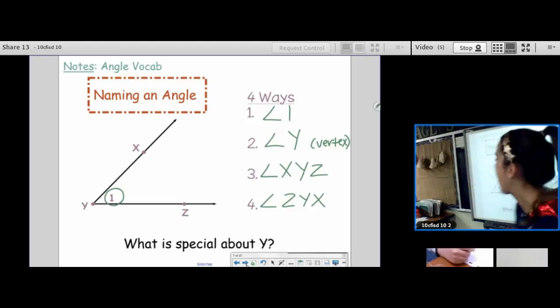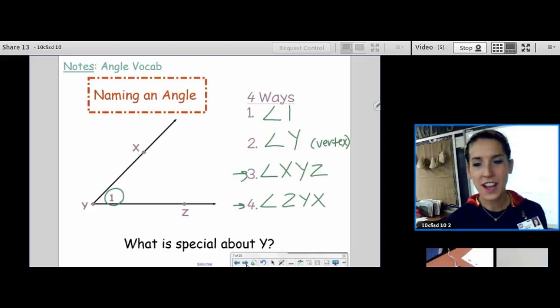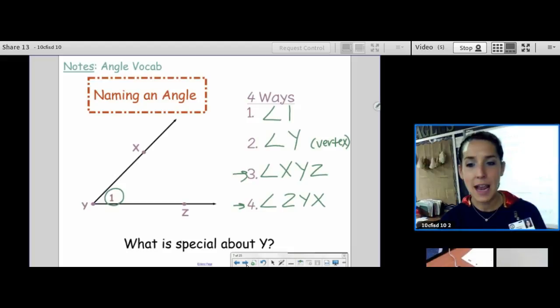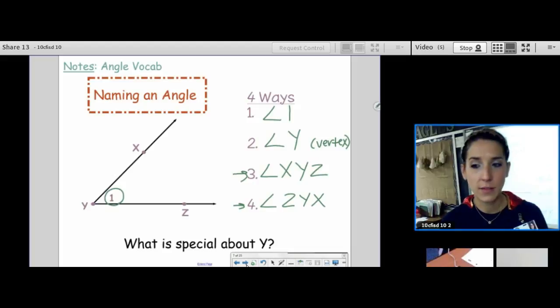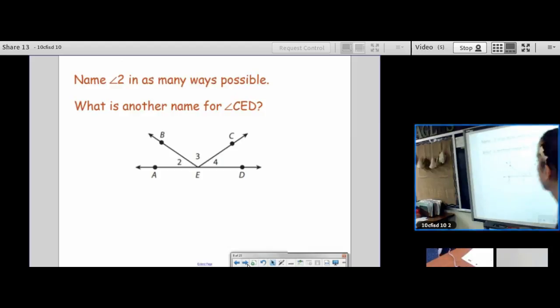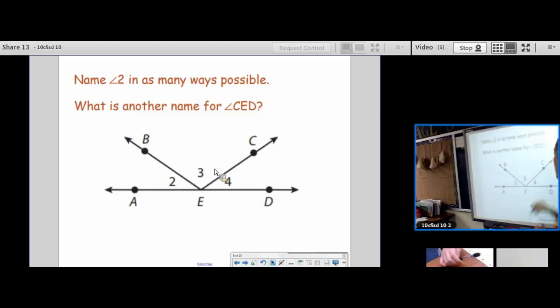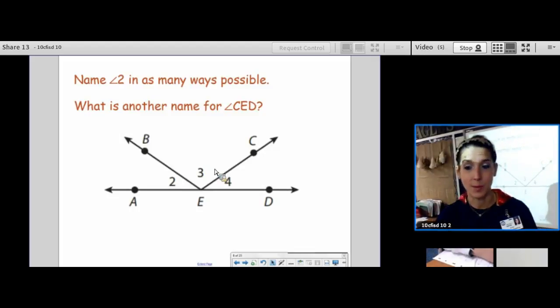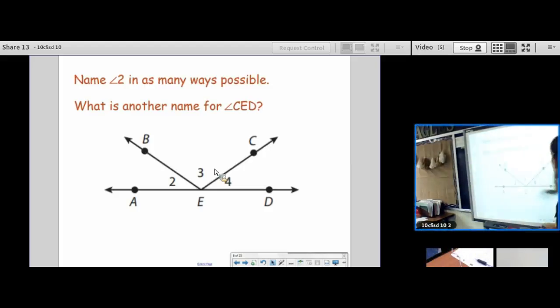What do you notice about the order of these letters on 3 and 4? Good. Asha had the answer ready to go. Y must be the middle letter because the vertex needs to be named second, or in the middle. So the common thread is that the vertex is in the middle. Okay, so let's look at this example right here. We have a picture that involves more than one angle now. Let's name angle 2 in as many ways possible. What's another name for angle 2? Good. Angle BEA.